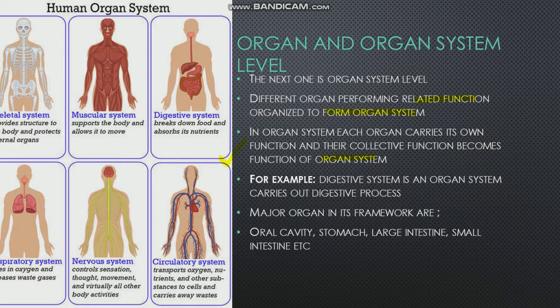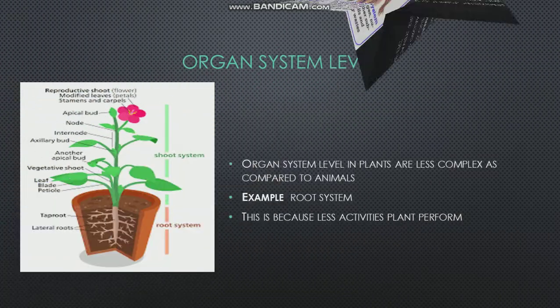For example, the digestive process is carried out by the digestive system. Major organs in its framework are the oral cavity, stomach, large intestine, small intestine, etc. Different organ systems are also here, like the skeletal system, muscular system, respiratory system, nervous system and circulatory system. They contain a lot of organs which carry out their functions.